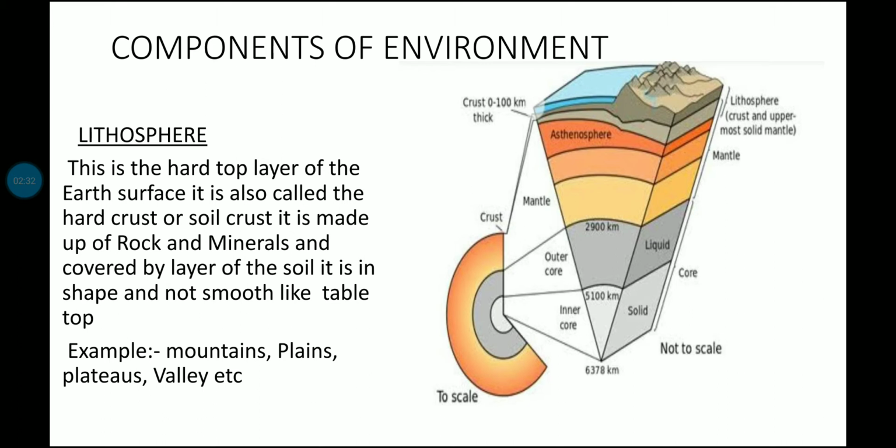Now let us see the components of the environment. First one is the lithosphere. This is the hard top layer of the earth's surface. It is also called the hard crust or soil crust. It is made up of rock and mineral and covered by a layer of soil. It is uneven in shape and not smooth like a tabletop. For example, mountains, plains, plateaus, valleys, etc.